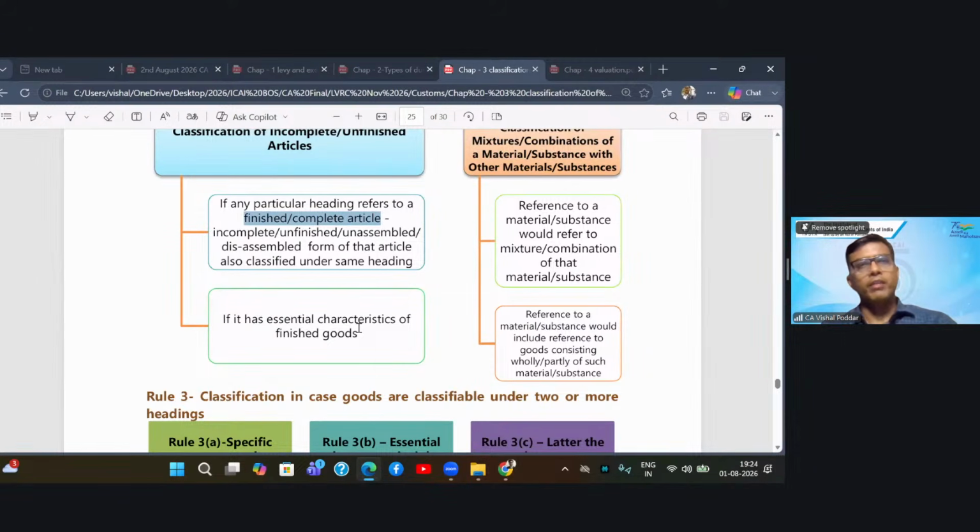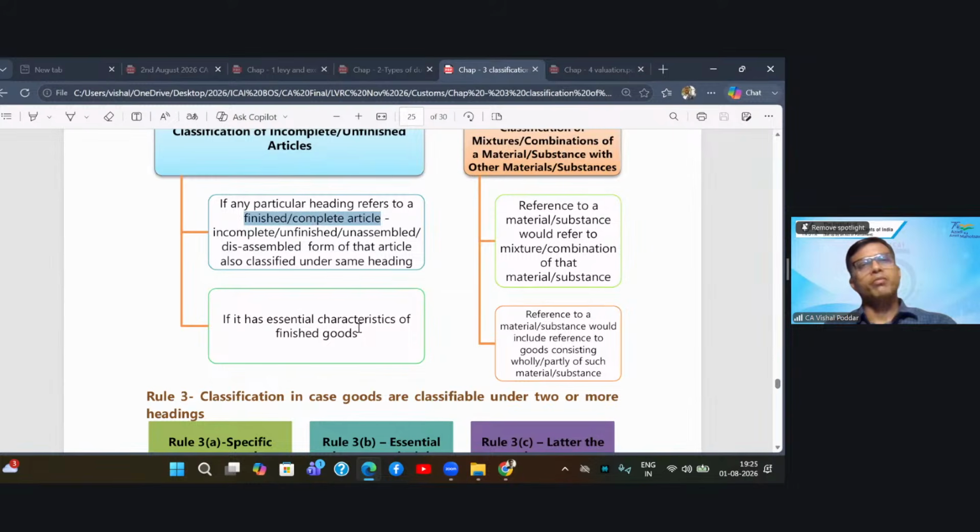Similarly, a cycle which is even though not assembled, when it will reach the cycle godown or the shop from where it has to be sold, the shopkeeper will require only half an hour to assemble it. So that will not change the nature of the commodity which I am sending. So what is the rule? That even the goods which are sent in unassembled form or which are sent in unfinished form will be taxed as final goods only, provided they have the essential characteristics of the final goods.